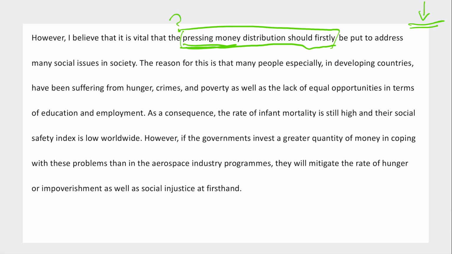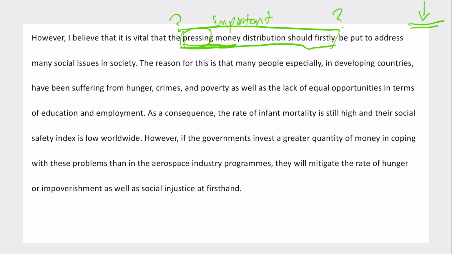Sometimes pressing can also mean important. Like, oh, I have a pressing issue, or I've got something really pressing to do at home. So maybe he means it in terms of important money. Or this candidate means something like they've got some important thing for the money to do. But overall, I can't tell what they mean by the sentence.